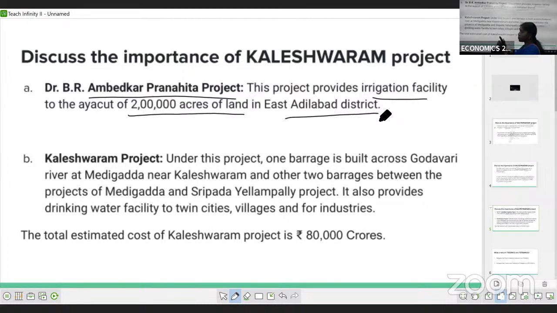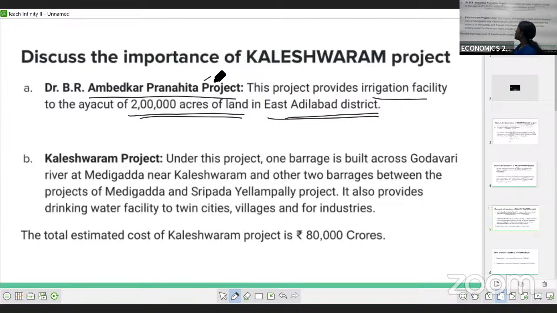So the first one, what they have decided to plan, the Dr. B.R. Ambedkar Pranahita project, is to irrigate 2 lakh acres of land by constructing the dam ayakat. With the help of that ayakat, they want to provide irrigation facility to the 2 lakh acres of land. In which district? In the east part of the Adilabad district. That is one, the Ambedkar Pranahita project.